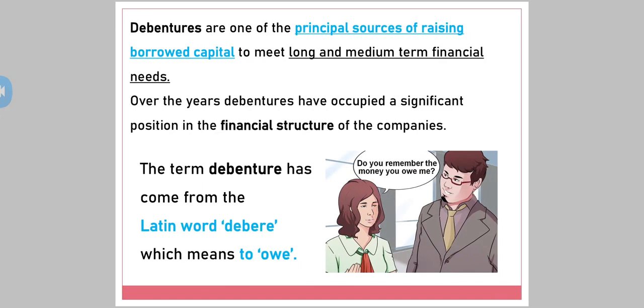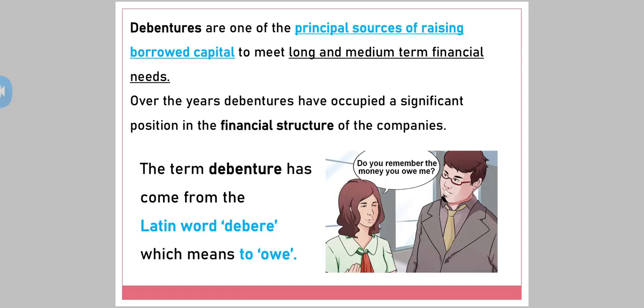See, debentures are one of the principal sources of raising borrowed capital. Principal, initial, most important source of raising borrowed capital to meet long-term and medium-term financial needs. When the company needs additional capital for medium or for long-term, debentures are suitable. So yes, company issues debentures and raises borrowed capital.